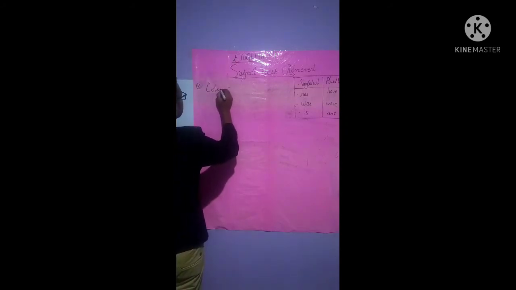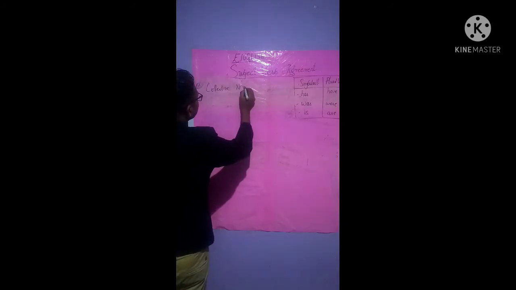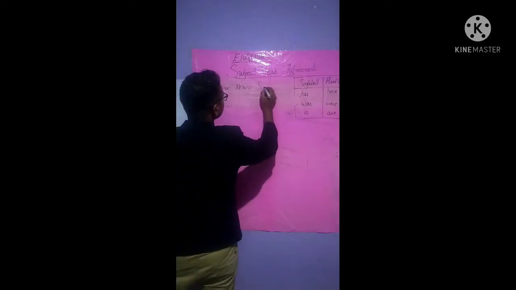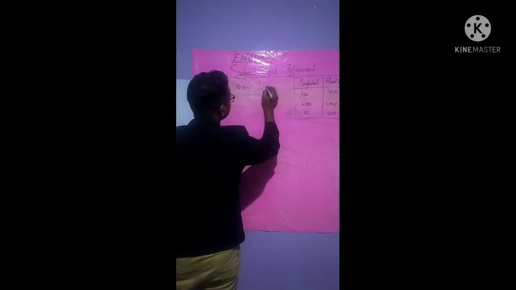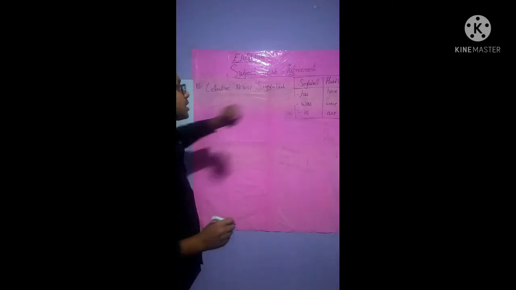All right. Collective noun plus singular verb. Collective noun plus singular verb, isn't it?